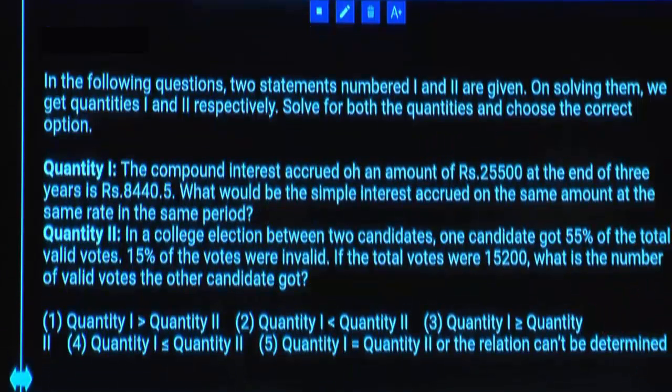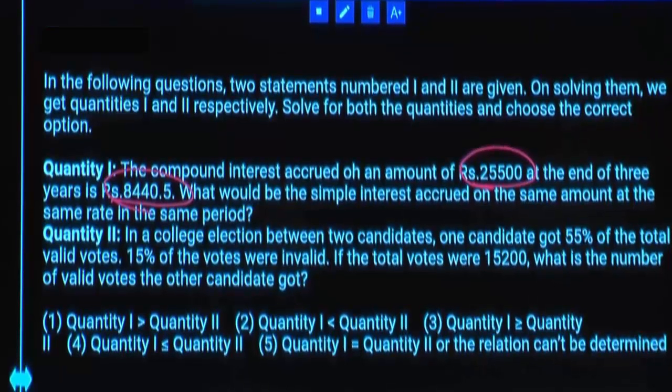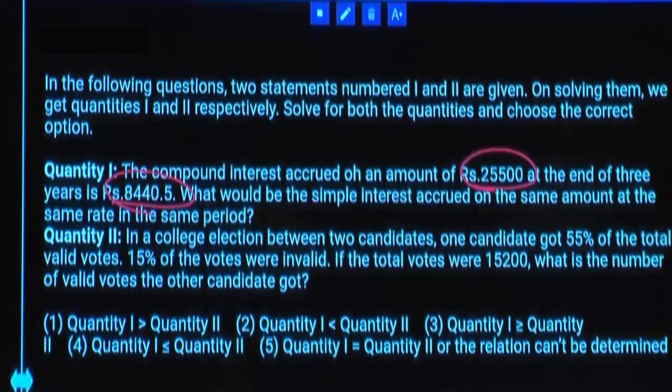Compound interest occurred on an amount of 25,500 at the end of 3 years is 8,440.5. What would be the simple interest occurred on the same amount at the same rate in the same period of time? Now, this is for how many years? 3 years. What is 10% value? 2,550. Near about how many 2,500s are there? 4 2,500s means 10,000.